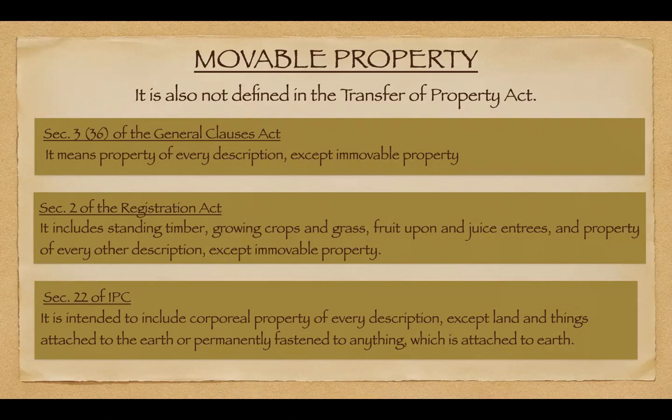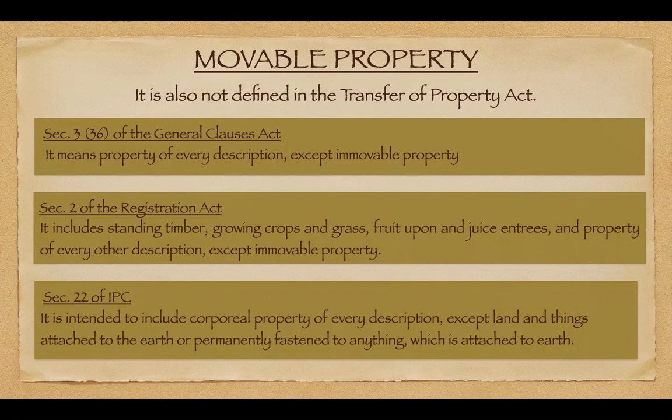The same with growing crops. We plant wheat, we cultivate wheat, paddy, we cultivate all vegetables, and those are plants which are attached to earth. But what we do, we pluck those vegetables, or we cultivate the wheat, and we sell it. So that becomes a movable property. Same with grass and same with fruit trees.